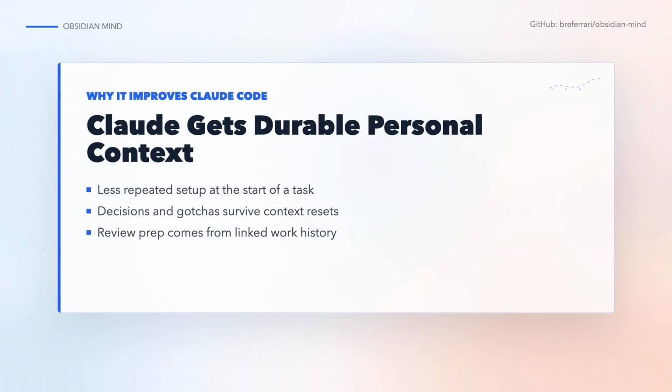For Claude Code, the improvement is durable personal context. The agent can begin with your goals, active work, recent decisions, and known gotchas instead of waiting for you to restate them. When a session gets compacted or restarted, the important state is still in the vault. That makes Claude more useful for long-running work because the surrounding system remembers what the model itself would forget.